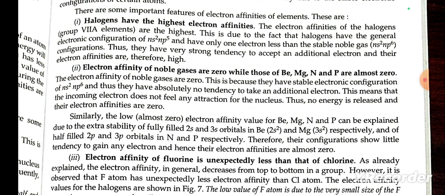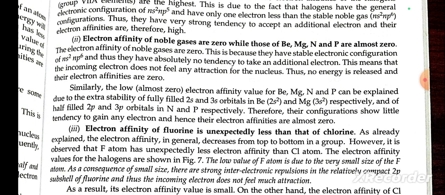The electron affinity of noble gases is zero. This is because of the stable electron configuration, and thus they have absolutely no tendency to accept an additional electron. This means that the incoming electron does not feel any attraction from the nucleus. Thus, no energy is released, and their electron affinity is zero.